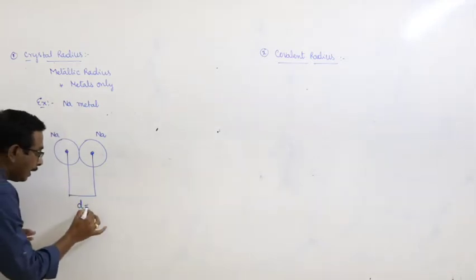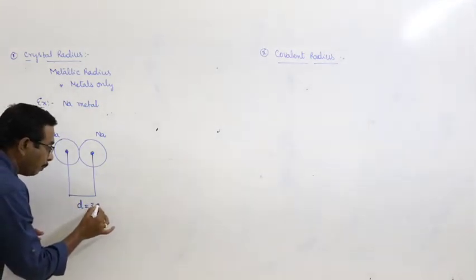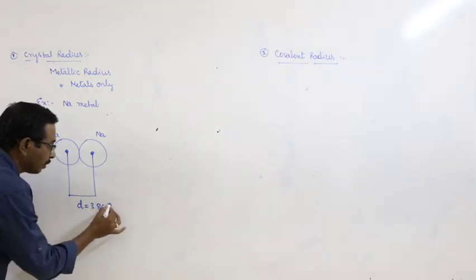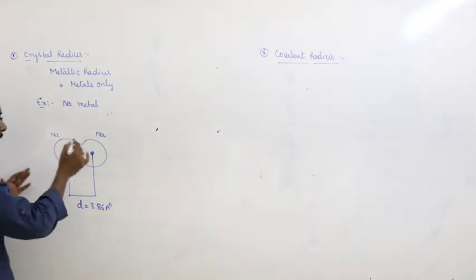And here D is equal to 3.86 angstrom units, approximately 3.8 angstrom units. Right.